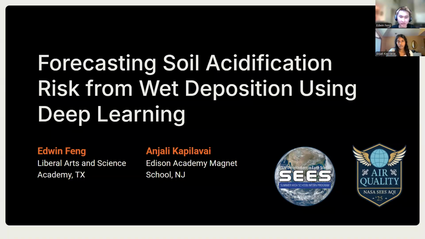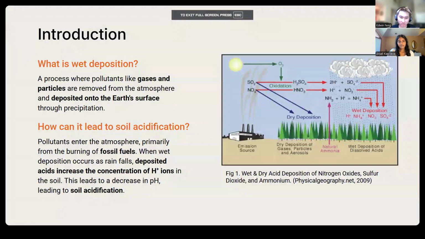We are pleased to present our NASA project, titled Forecasting Soil Acidification Risk from Wet Deposition Using Deep Learning. To start, what is wet deposition? Wet deposition, commonly known as acid rain, is a process where gases and particles are removed from the atmosphere and deposited onto the Earth's surface through precipitation.